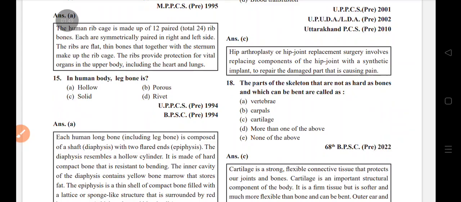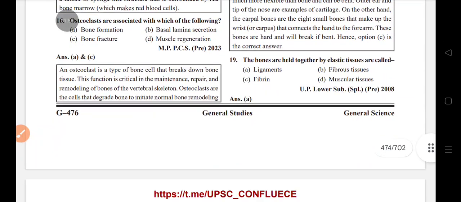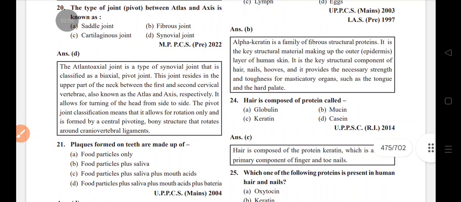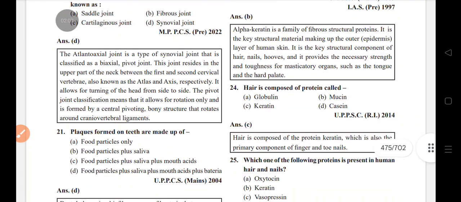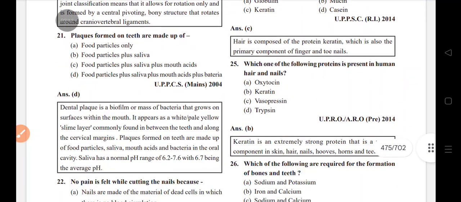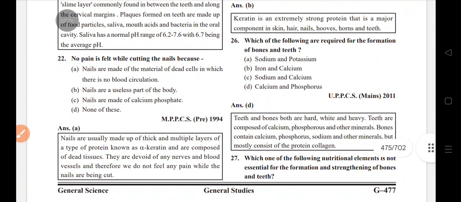The part of a skeleton that are not hard as bone and which can be bent are called cartilage. The bone are held together by elastic tissue are called ligament. Type of joint: pivot joint, atlas and axis is known as synovial joint. Plaque formed on teeth are made up of food particles plus saliva plus mouth acid plus bacteria. No pain is felt while cutting the nail because nails are made up of material of dead cell in which there is no blood circulation.